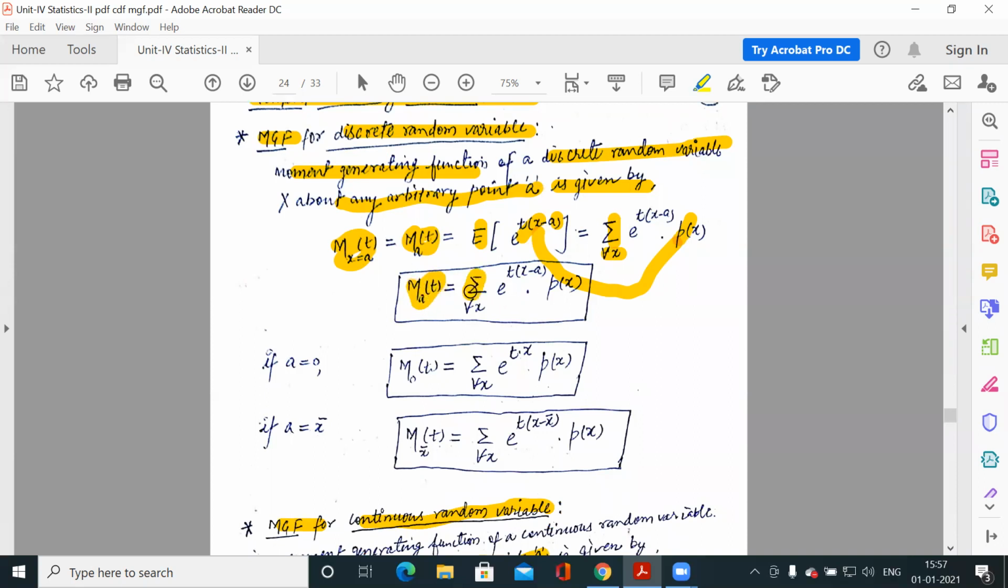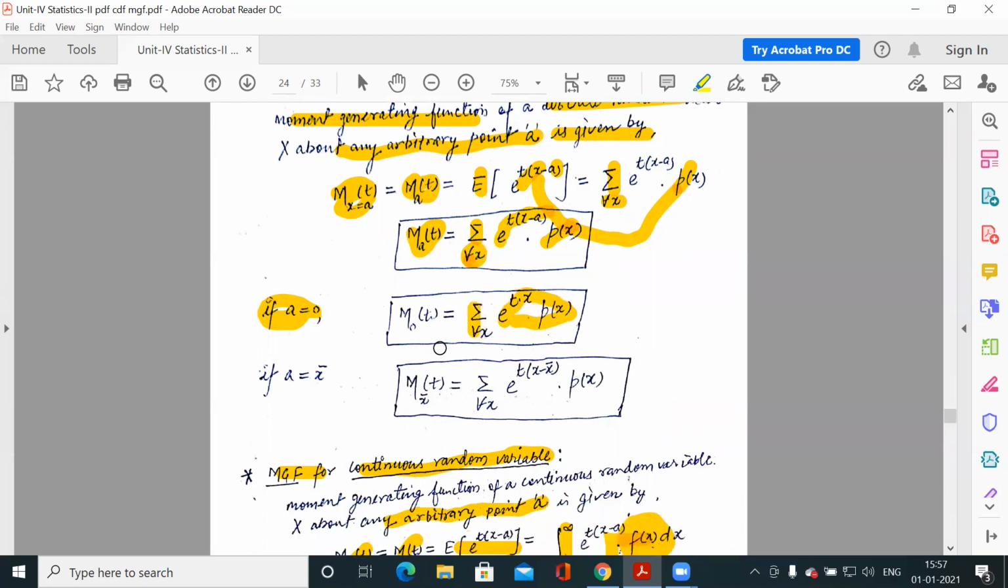So this is M_a(t), the summation of e to the power t(x minus a) into the probability function p(x), and this summation is over every x. Now if a is 0, that means you have to find the moment generating function about the 0 point, so you substitute 0 for a. So what is left here? e to the power tx into p(x), summation for every x. So it is denoted by M_0(t).